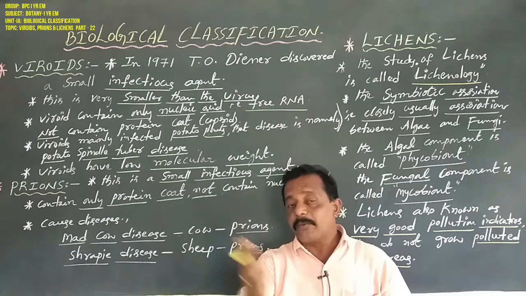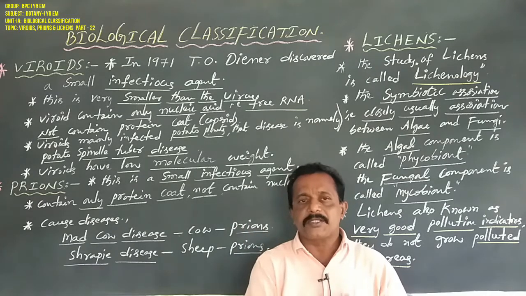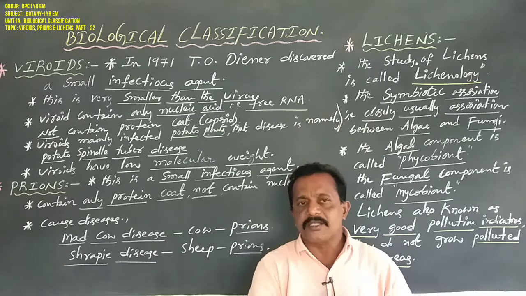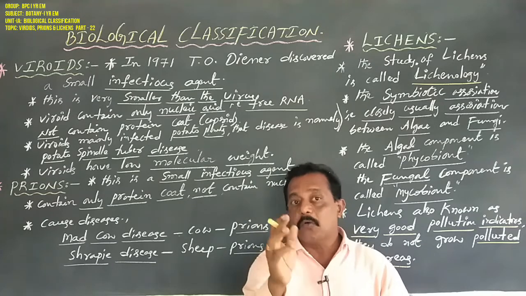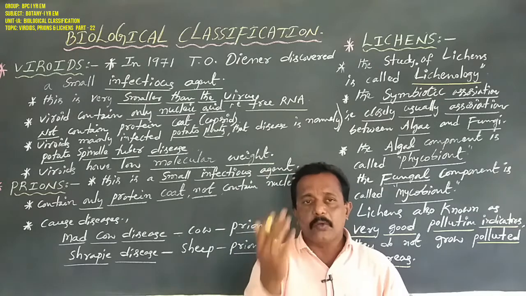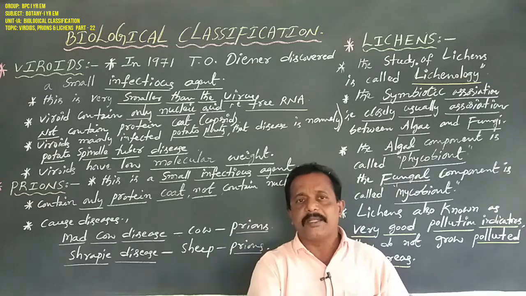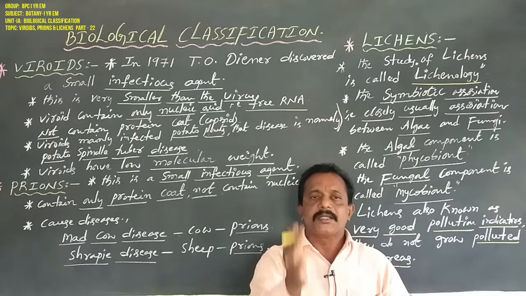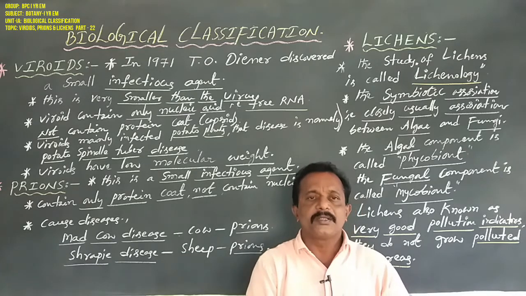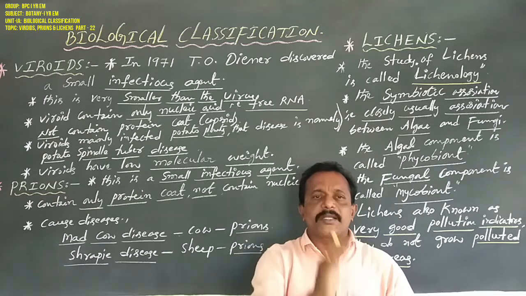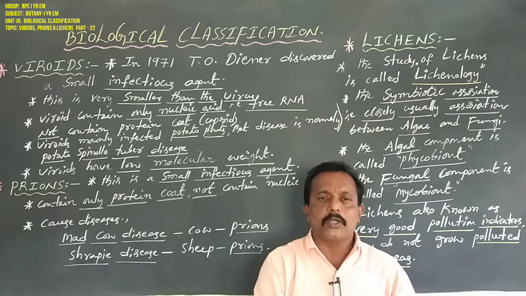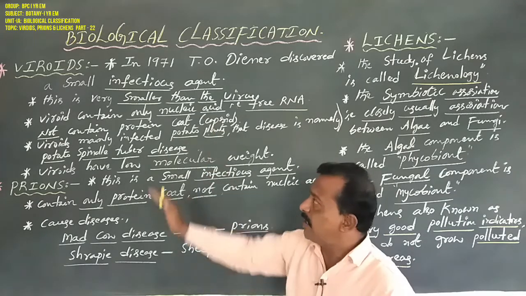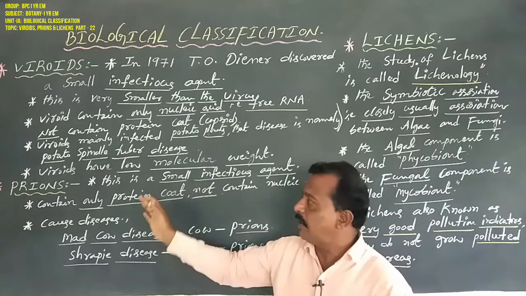But viruses infect some plant organisms, some animal organisms, and some human organisms. Generally, all viruses are biological entities known to infect every type of cell, including algae, fungi, protozoa, bacteria, plants, animals, and human beings. But viroids and prions only infect plant organisms and animal organisms, especially potato, and especially cow, sheep and goat.